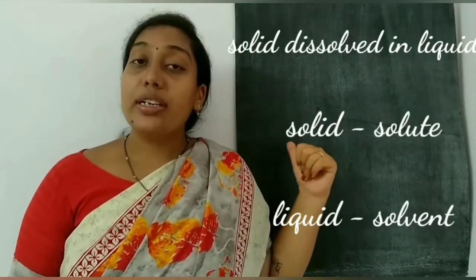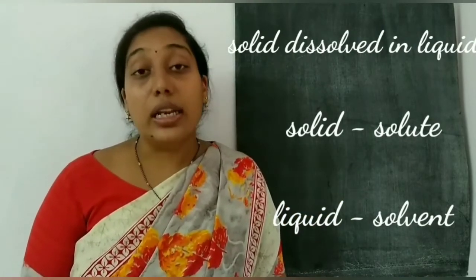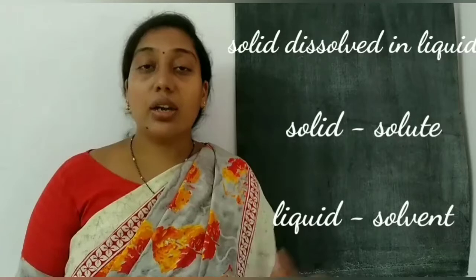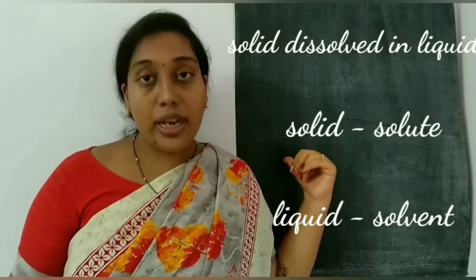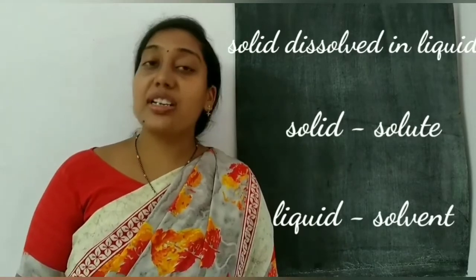Here solid is solute and solvent is liquid. Example, sugar dissolved in water. Sugar solution is an example for solid dissolved in liquid.